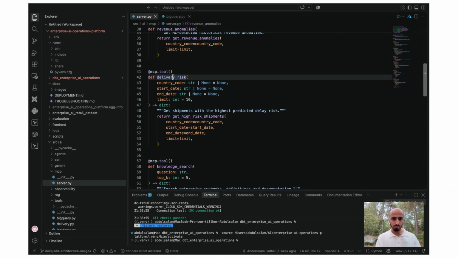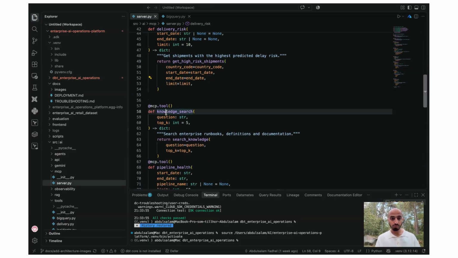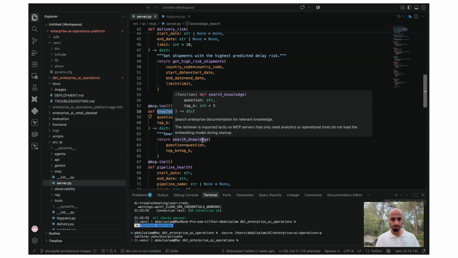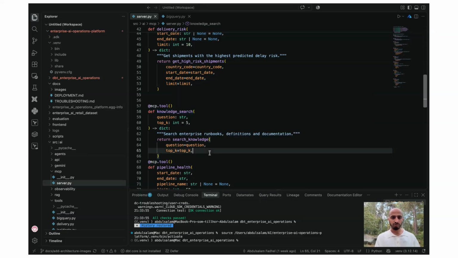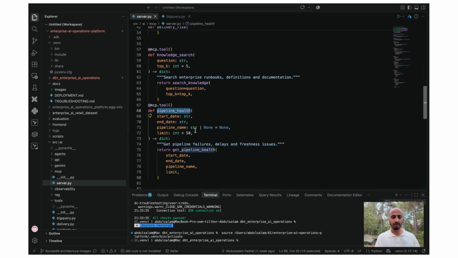And we also have delivery risk, where we get shipments with the highest predicted delay risk. We give it some parameters like the start date, end date, and all of that, and then we get the answer. We also have the knowledge search tool, where we use our documents to check the internal data that we have as an organization. And we also have the pipeline health, where we have the data of our pipelines.